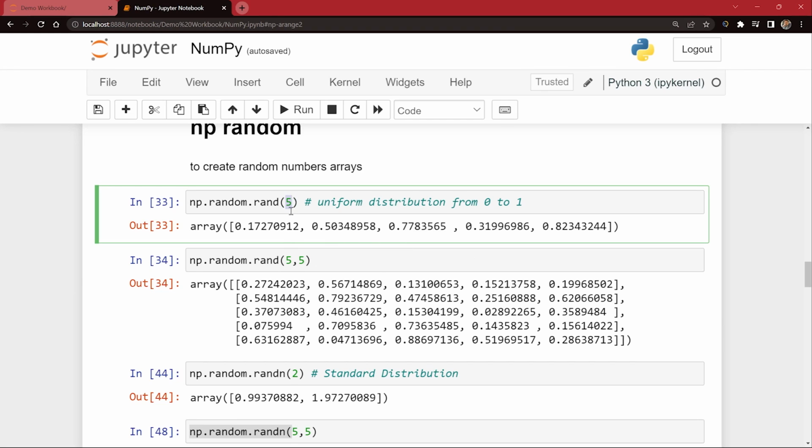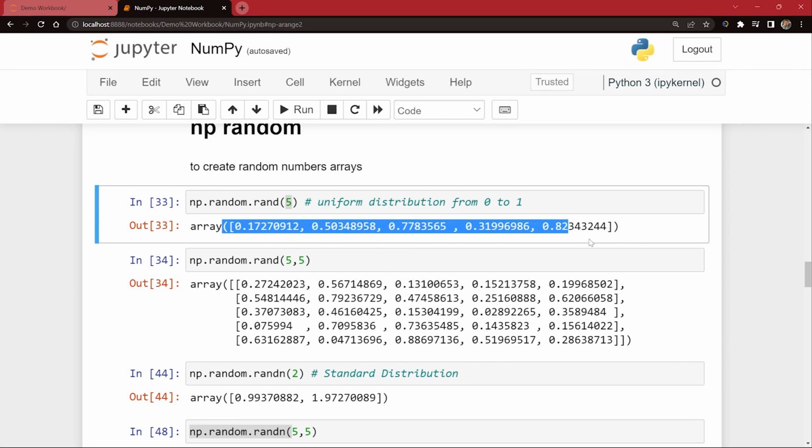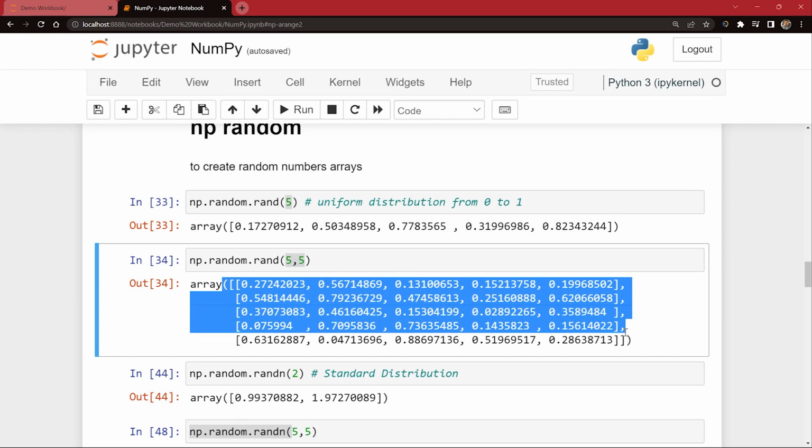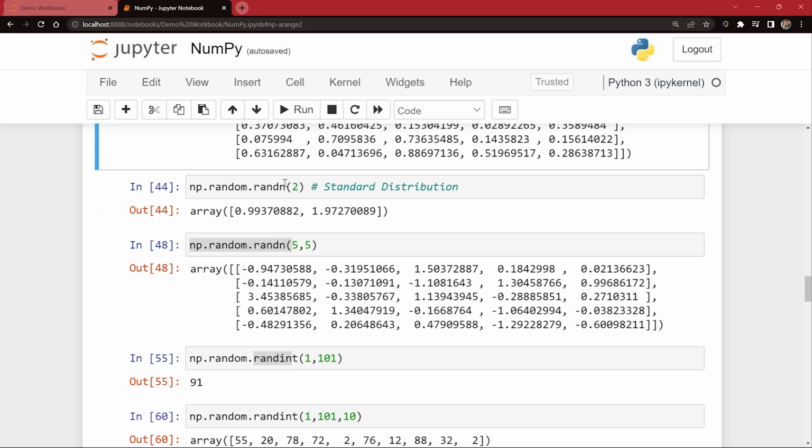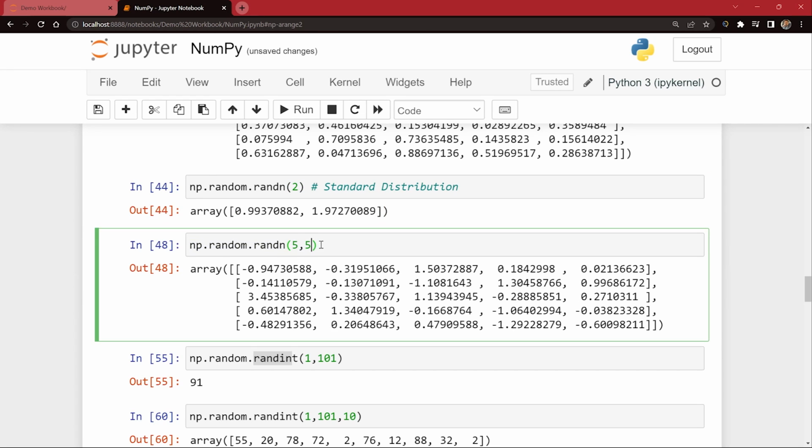Now, depending upon the number, if you pass a single number in this, it is going to give you a vector. If you pass two numbers in this, it is going to give you a matrix in this case. I hope this is very much clear. Similar to that, randn also, if you pass one single number into that, it is going to give you a vector in this case. If you pass two numbers into it, it is going to give you a two-dimensional array or matrix in this case. Then randint was used to give us a random integer, one single integer number between these two numbers. Okay. Similarly, if you want to generate many random numbers, you can give a third argument as how many numbers you want, between this and this. This is very much clear.